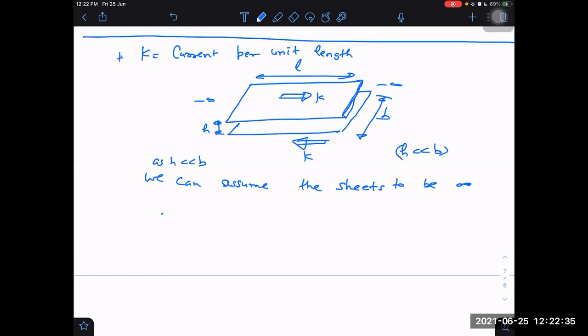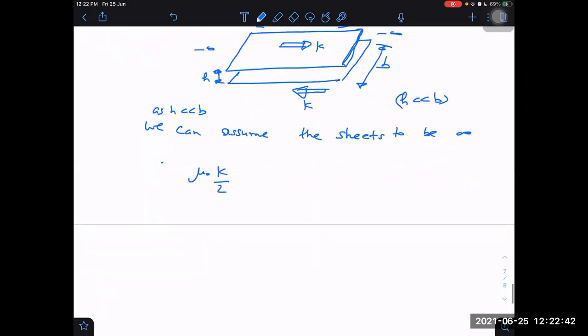H is the gap between the plates. And we know that mu naught K by 2 is the magnetic field due to one sheet. If I look from the other angle, from this side, it is coming towards me, dots, dots, dots. And here it is going away from me. If I look from this side, then the magnetic field due to these upper dots, using the right hand thumb rule, will come to be this side.